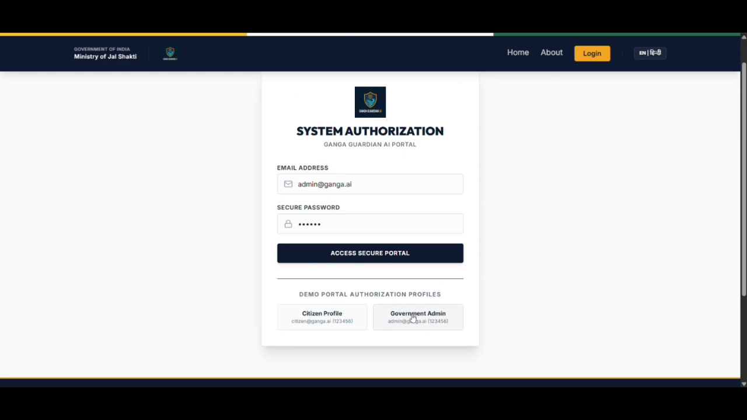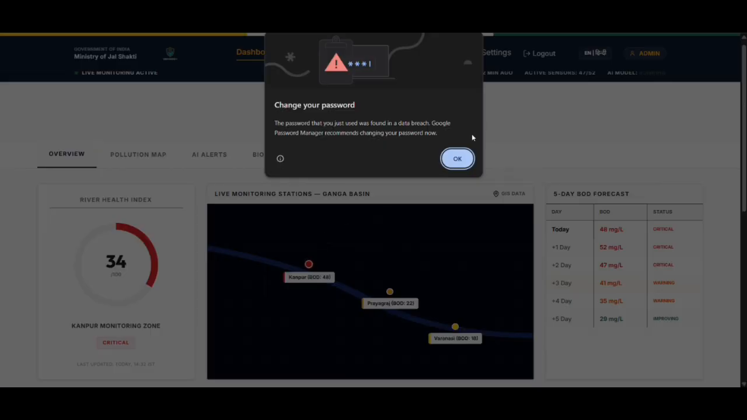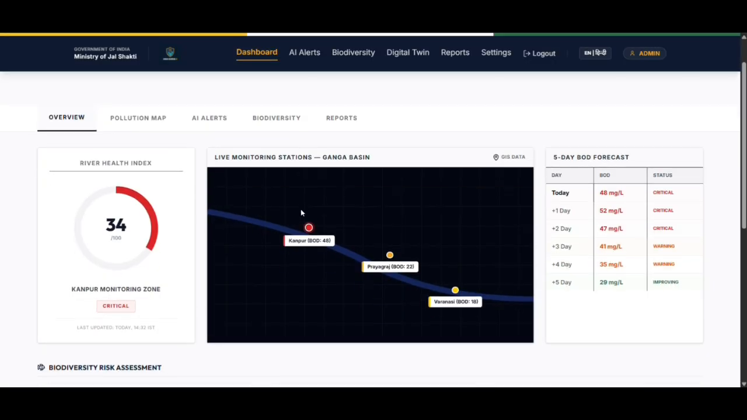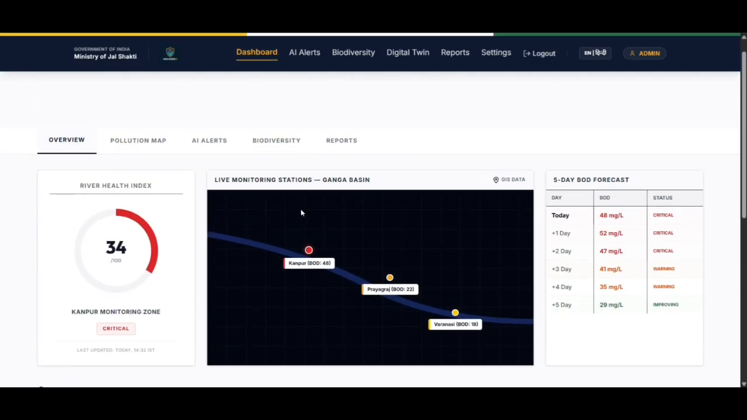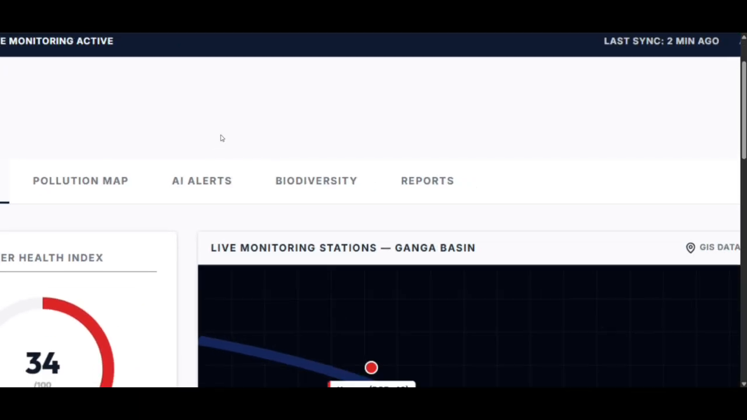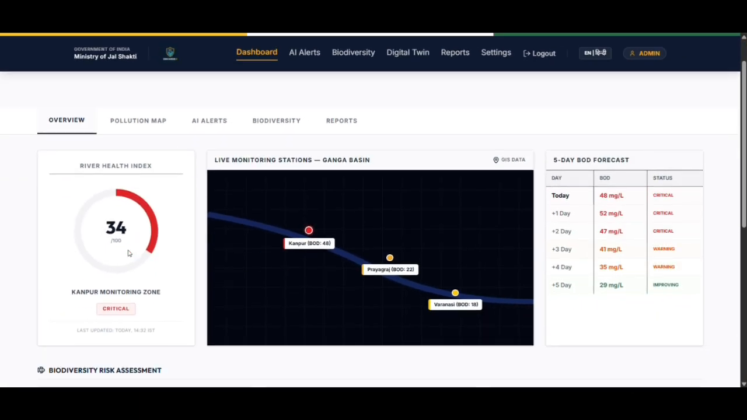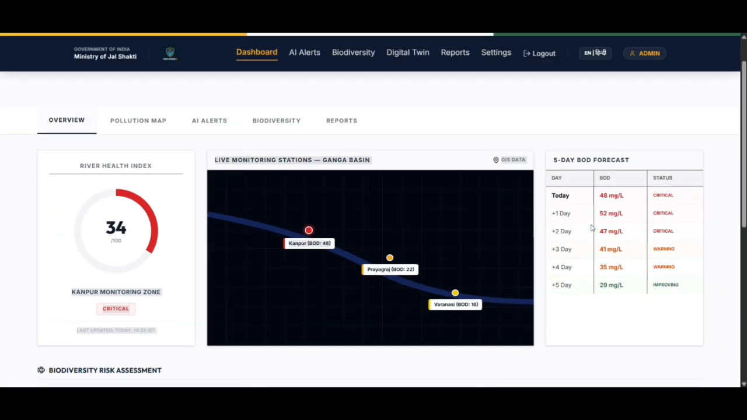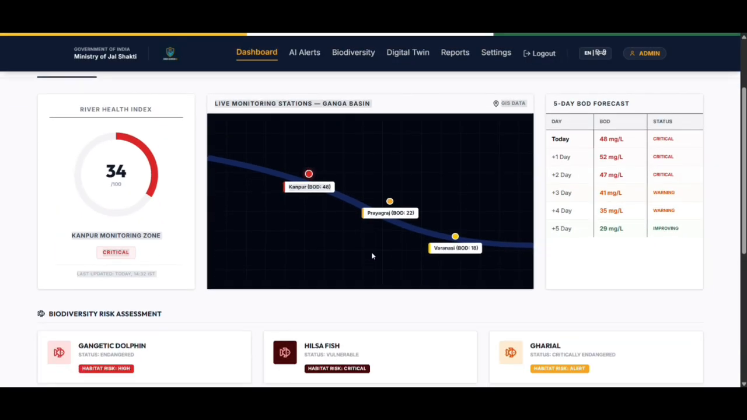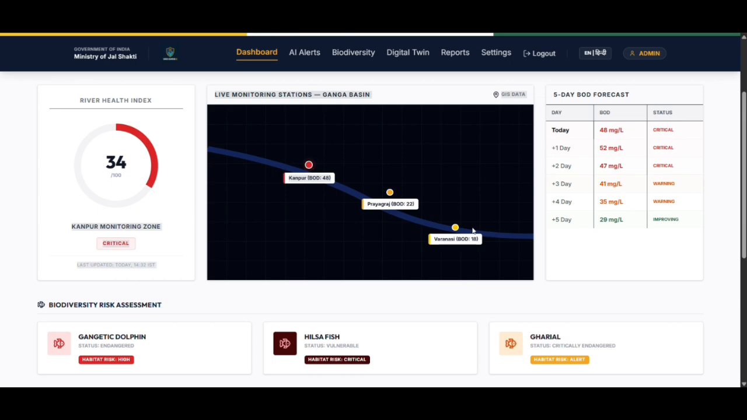We are logging in to the government dashboard because the role is different. The system opens the government dashboard directly. This is what a citizen cannot access, and that's by design. At the top, river health score, basin overview at a glance. In the center, a live map with all 52 monitoring stations. Green is safe, red needs action right now.